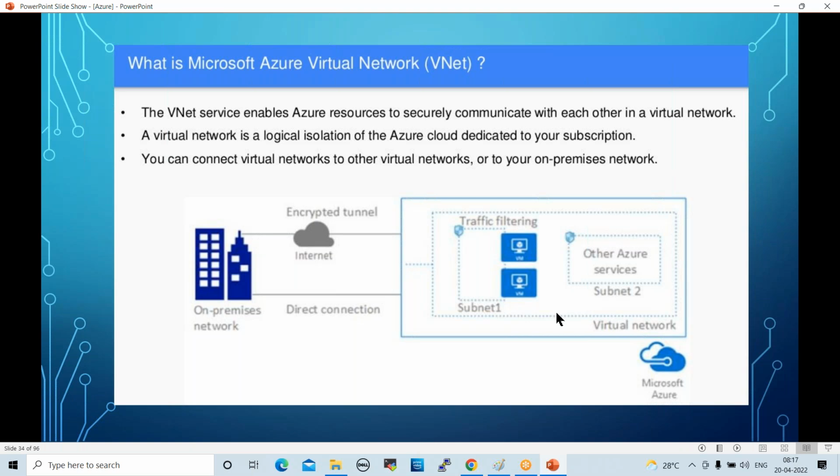What is the Azure Virtual Network? If you want to connect from on-premises to cloud networks, using some traffic filters, we can connect to our cloud network. Here we have subnet with a VM, and subnet 2 also has one. Through traffic filtering, we can connect our network. I'll show you something different here.